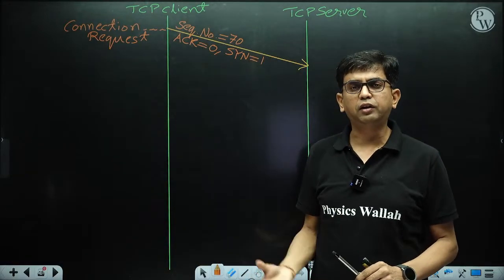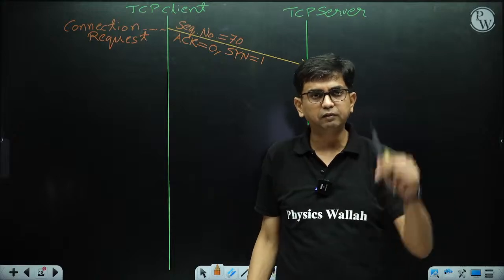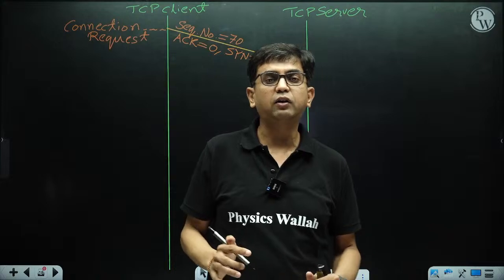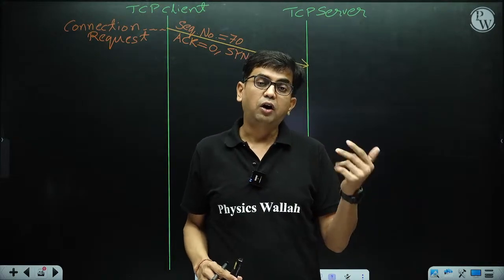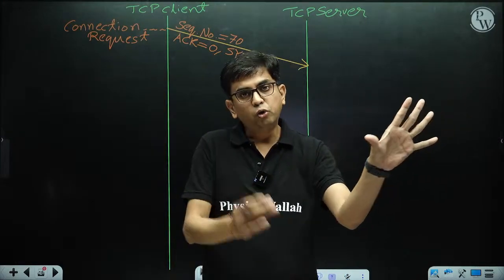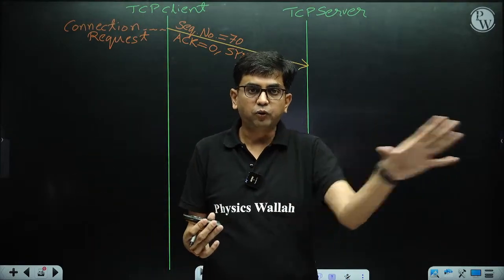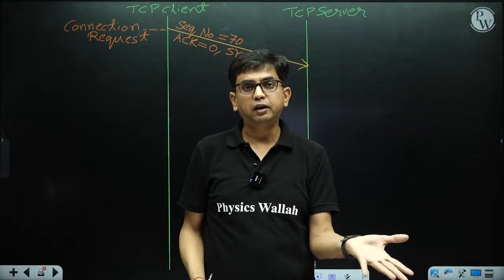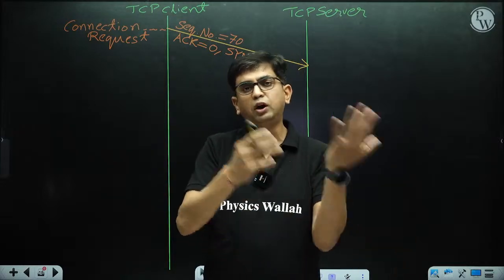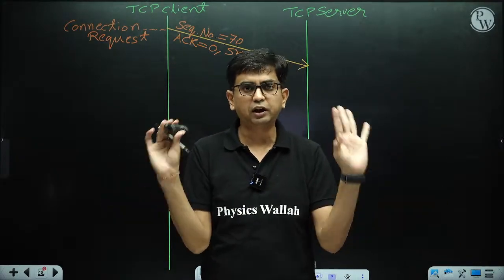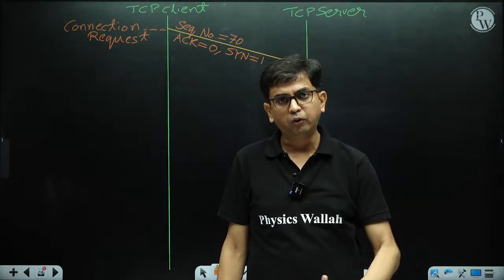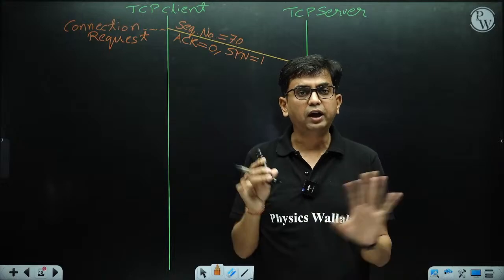A connection request always goes in the form of a segment. But remember, this segment does not contain any payload, only the header. It's like a tractor going without any trolley. If the tractor is going with a trolley, then the trolley is the payload. So both cases are there: a segment is either header only, or header with payload. Here we are not sending any data, only the header, because it is a connection request.